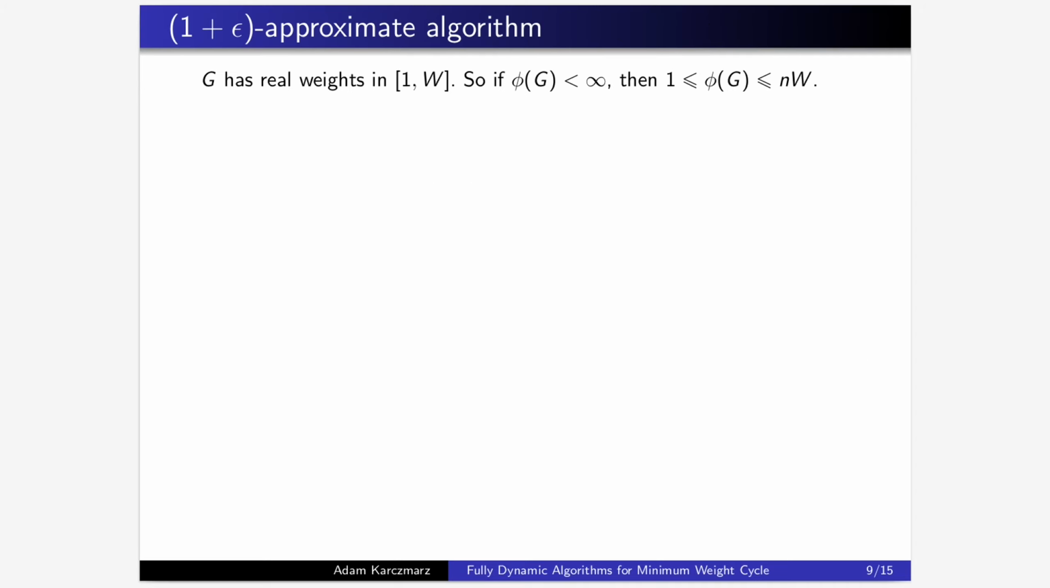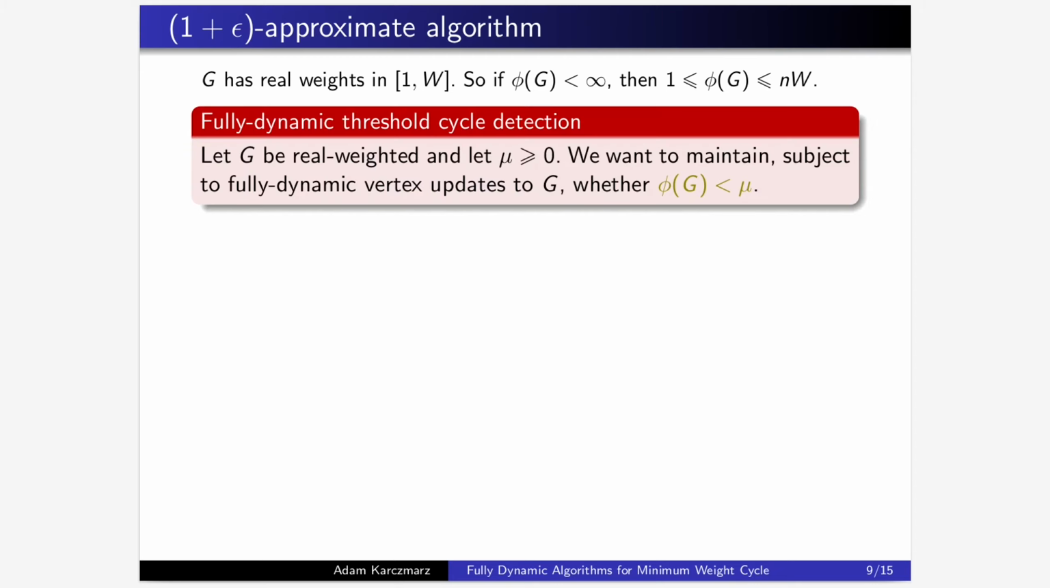Let us now describe the approximate algorithm, as it is very simple. Recall that G has real weights between 1 and W. As a result, if G has a cycle, its length has to fall between 1 and n times W. We solve the approximate problem using a few instances of what we call the threshold cycle detection problem, defined as follows.